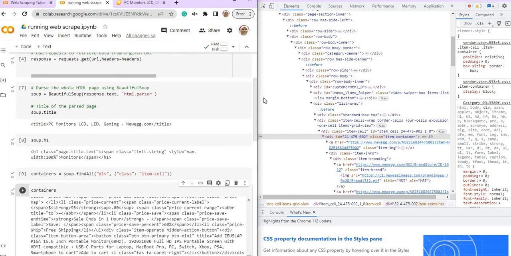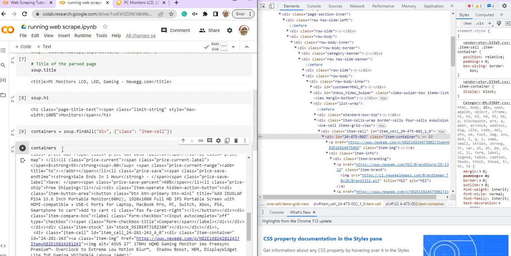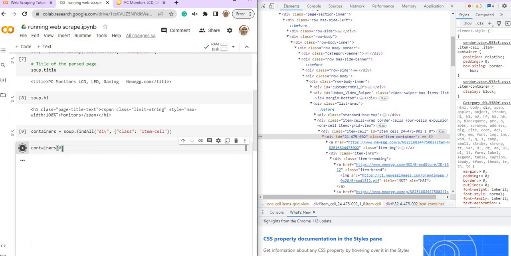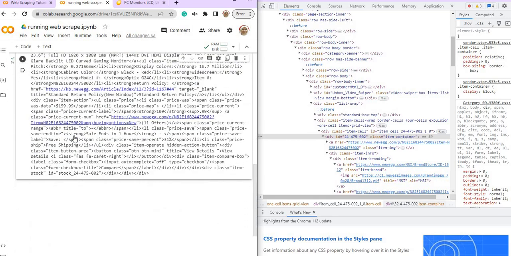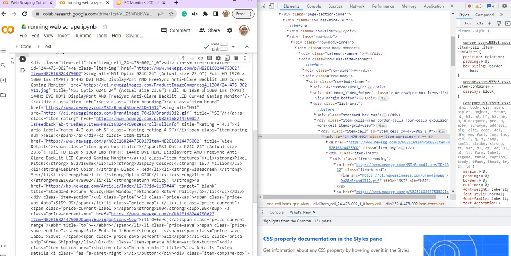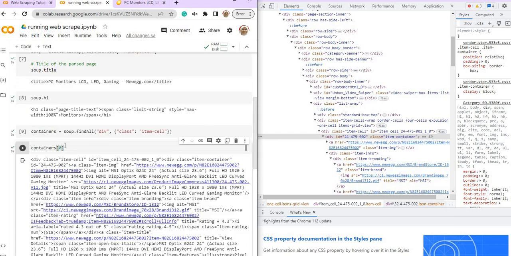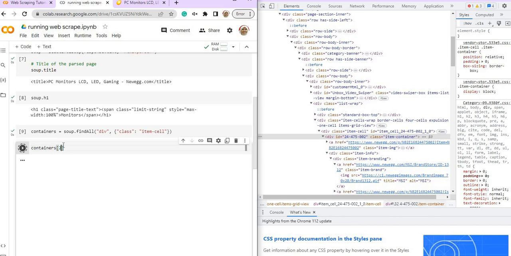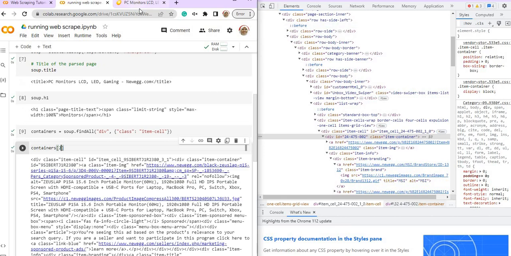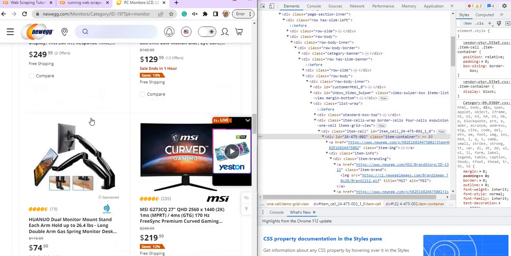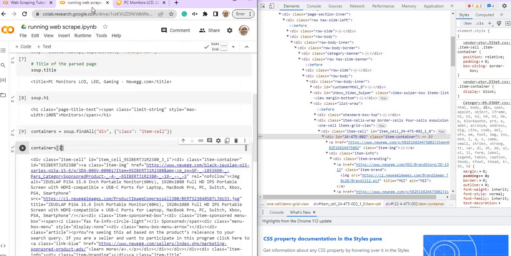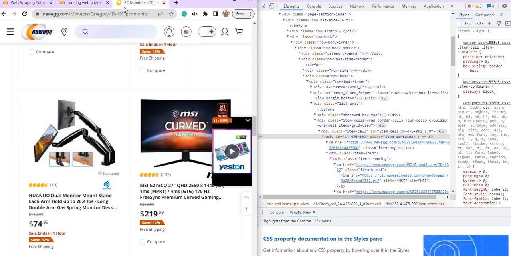Okay, kalau kita minta dia keluarkan containers, panjangnya. Okay, kalau kita kata janganlah keluarkan semua, containers kosong. So dia hanya keluarkan item cell yang pertama sahaja. Okay, so item cell yang pertama adalah MSI. Okay, and kalau kita minta yang kedua tadi, yang kedua adalah yang ni lah. Sekejap kita tengok brand apa. Zeus Lab ni. Okay, dia adalah Zeus Lab.